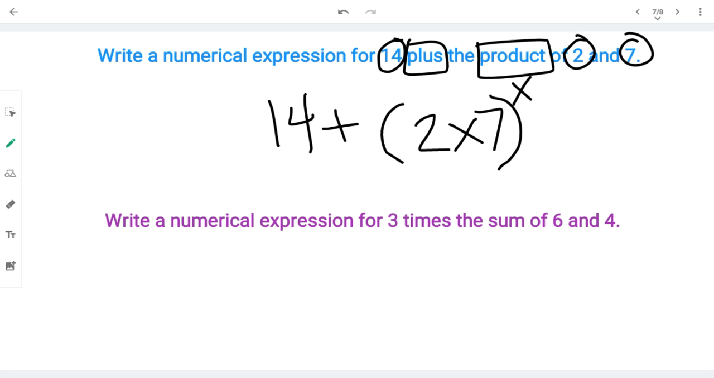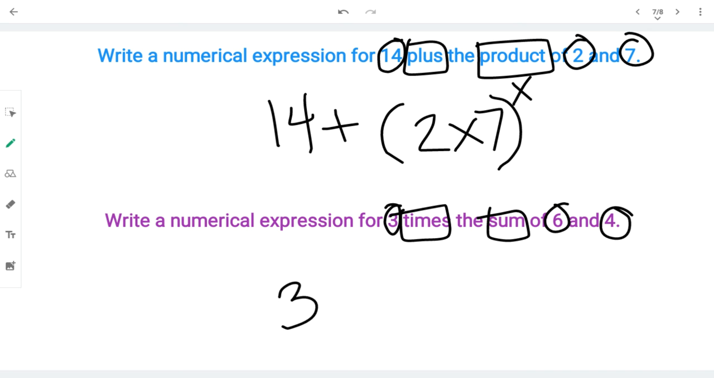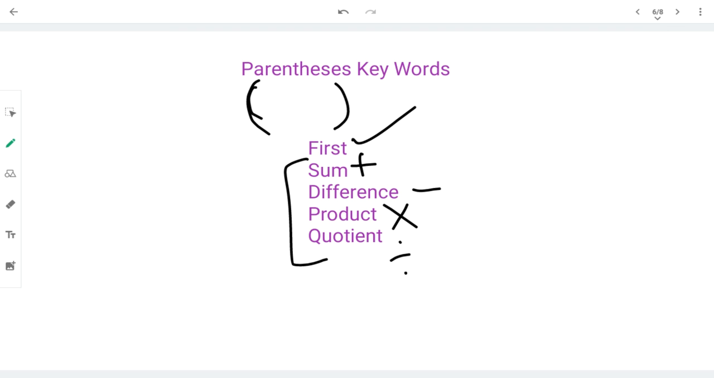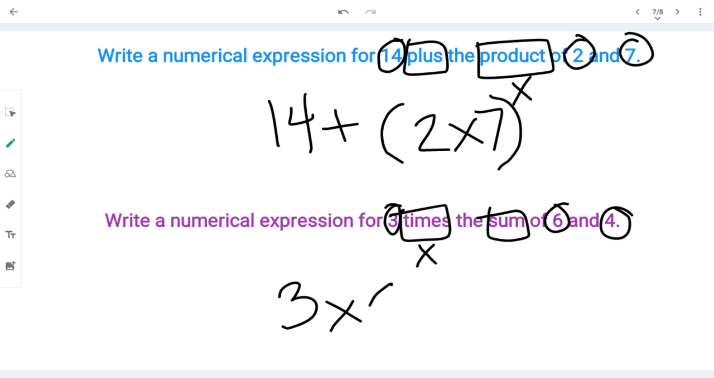Let's do it again. The next expression, 3 times the sum of 6 and 4. 3 times is multiplication. The sum, is sum a parentheses word? Yep, it means find the answer to an addition problem. So I have 3, open parentheses, 3 times the sum, so the addition of 6 and 4. And just like that, I've written some expressions.